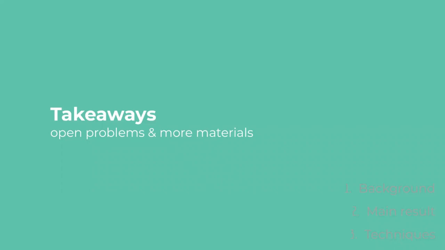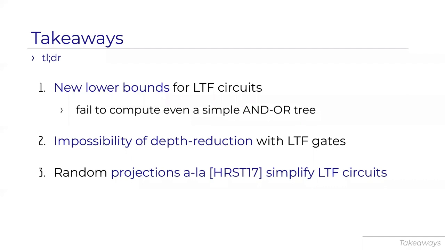All right, let me conclude by mentioning again the takeaways and suggesting some open problems. So we prove a new lower bound for LTF circuits of superlinear size, showing that they fail to compute even a simple AND/OR tree, AC0, with just one more layer of depth. Another way to look at it is that we show the impossibility of depth reduction of AC0 circuits, even just by one layer, when we're given LTF gates. And the technical point here is showing that random projections, like in HRST, can simplify LTF circuits. This is a technical contribution. It wasn't known before how to analyze LTF circuits under projections, and it might find more applications.